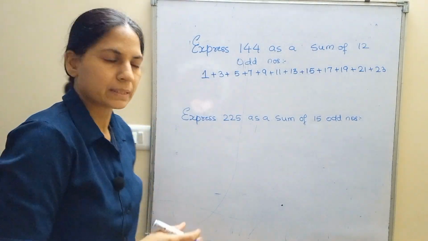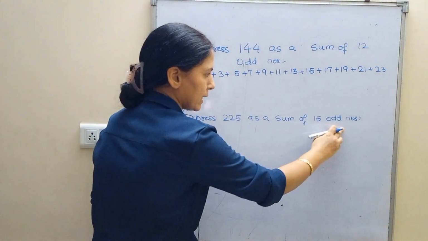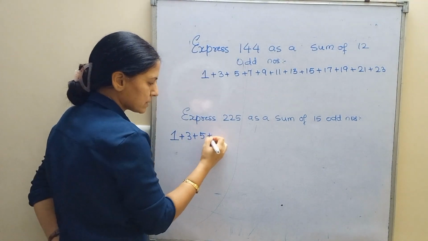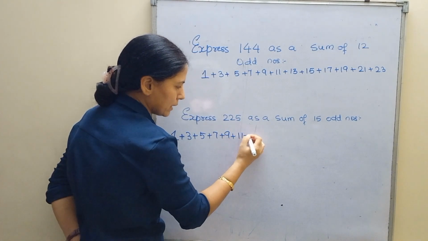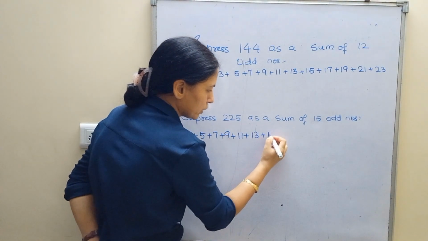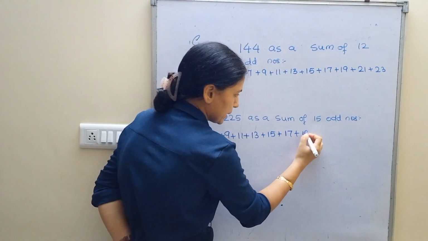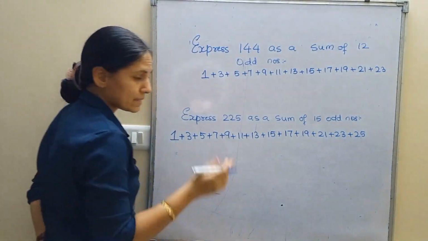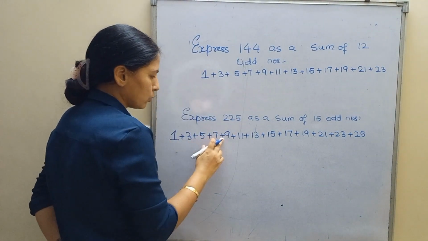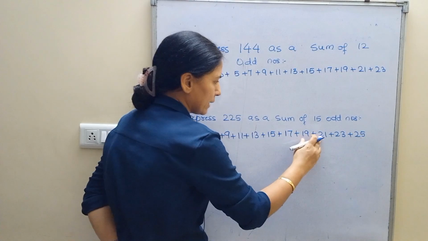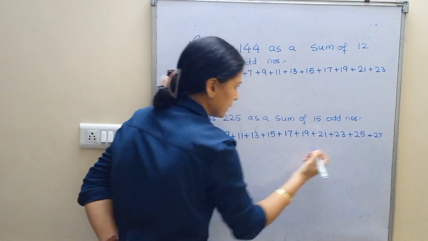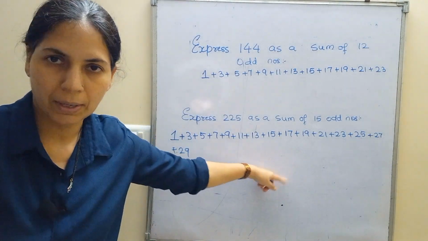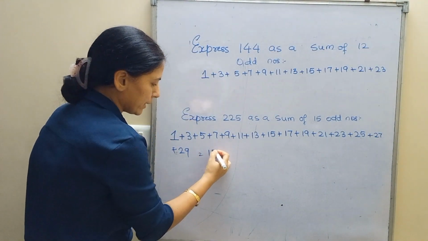How simple is that? Next. Express 225 as a sum of 15 odd numbers. Let's go, 15 odd numbers: 1, 3, skip 4, 5, skip 6, 7, skip 8, 9, skip 10, 11, leave 12, 13, leave 14, 15, then 17, 19, 21, 23, 25. Let us see whether they are 15 numbers: 1, 2, 3, 4, 5, 6, 7, 8, 9, 10, 11, 12, 13, 14, and here comes 15. When you add all these, you will get 15 squared, which is 225.